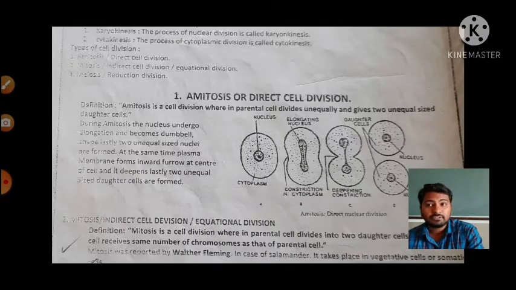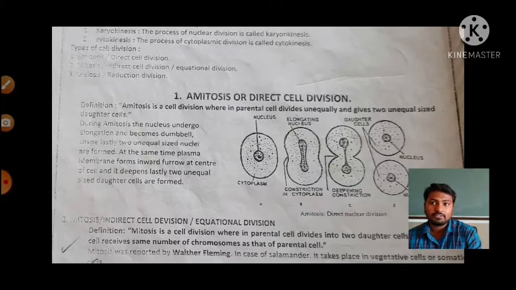Then the second type of division is mitosis. This is also called indirect cell division, or equational cell division, or somatic cell division. Why it is called equational cell division and why it is called somatic cell division, we will discuss a little bit later. Then the third cell division is meiosis.